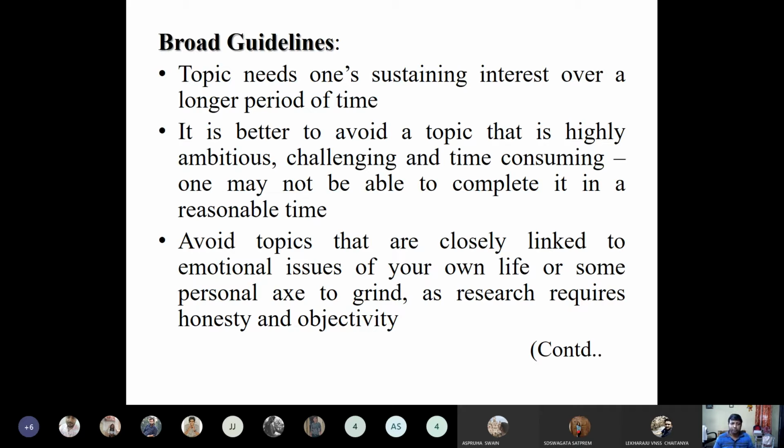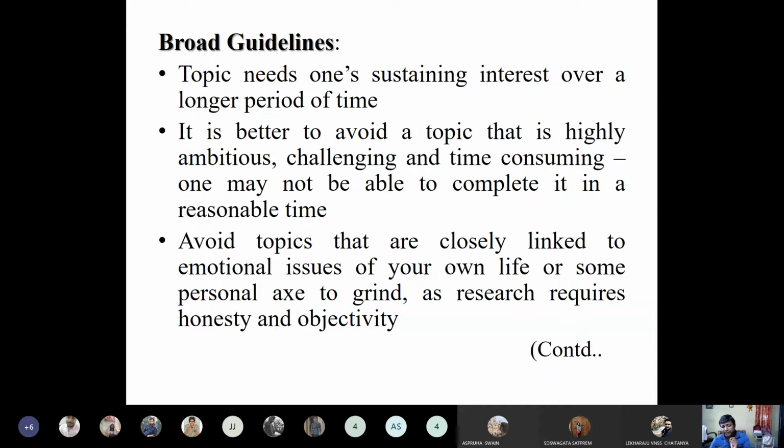So challenging and time consuming, all these things you have to consider: how much time it will take, how challenging it will be in society, whether you yourself are fit to do that topic or not, whether you can do this work or not. You have to be careful about all these things. Why am I repeating all this? Because these are highly essential when we go toward adopting a research design.